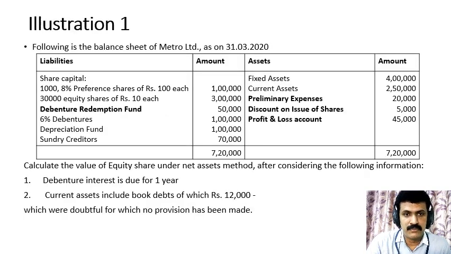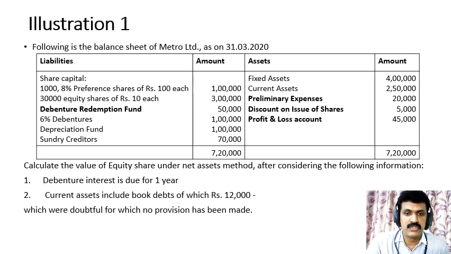So this is the first problem. Here the balance sheet of Metro Limited is given to you as on 31st March 2020. On the liability side, we have items such as share capital. Both preference and equity shares are given in the problem. We have 1,000 8% preference shares of rupees 100 each worth rupees 1 lakh. We have 30,000 equity shares of rupees 10 each, 3 lakhs.